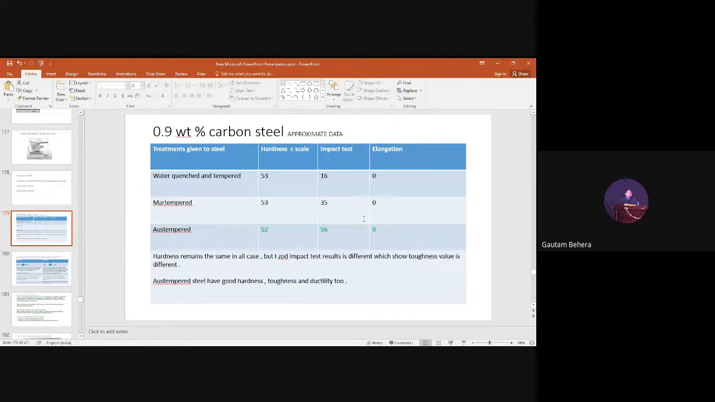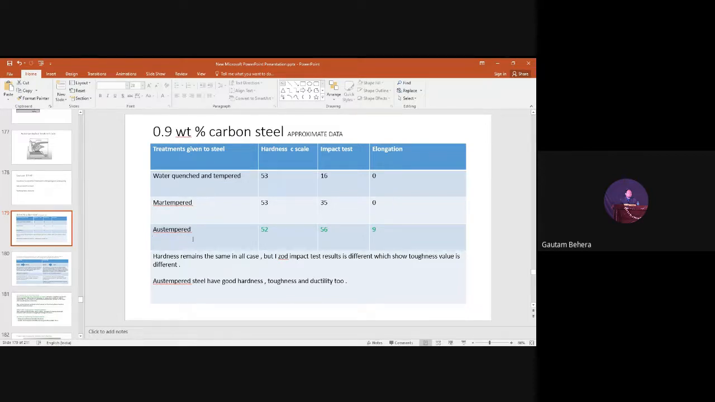And the last one is also very interesting. Elongation is a property which tells you how much ductility the material has. Percentage elongation, you can understand. So it is 9, but in the other cases it is nearly 0, you can see. So that means after aus tempering of this carbon steel, we have a high hardness value, high impact resistance, and high ductility. So aus tempering heat treatment is very important.